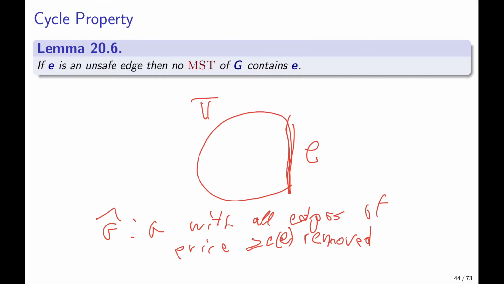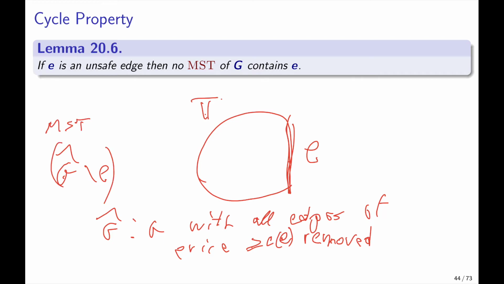Now think about computing the MST of G hat, but without E, right? If you think about it, there is a cycle pi, all the edges in pi are cheaper than E, so all the edges of pi appear in G hat, which means that the MST